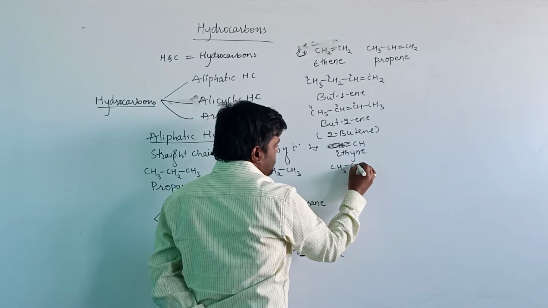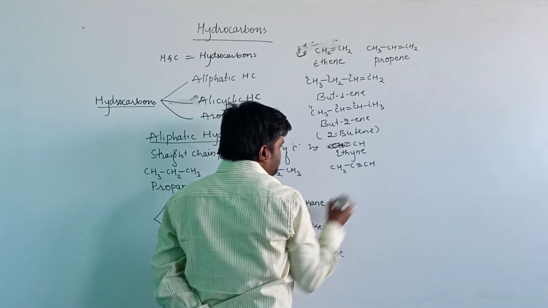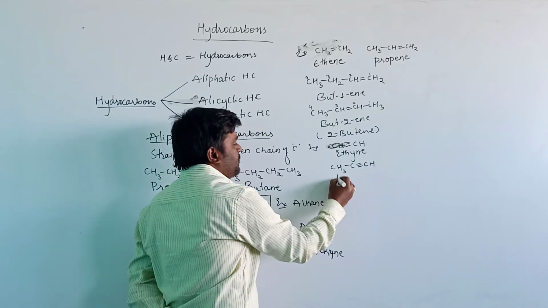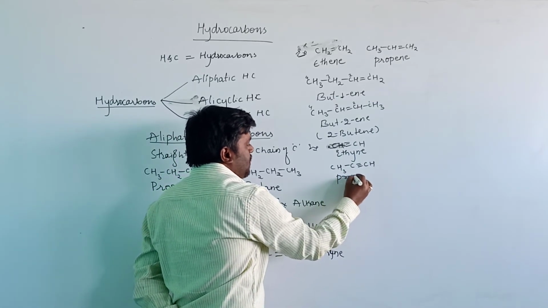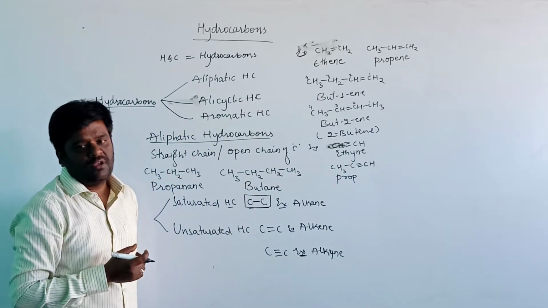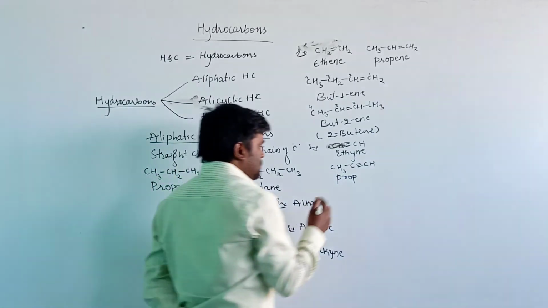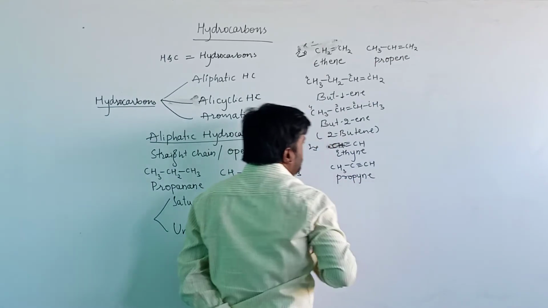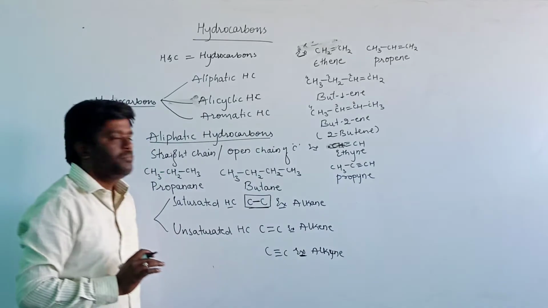CH3, C triple bond CH. 3 carbon atoms are present in the parent chain. Therefore, prop is the root word, and it contains an unsaturated carbon-carbon triple bond. Then yne is written after the root word. The complete name for this compound is propyne.